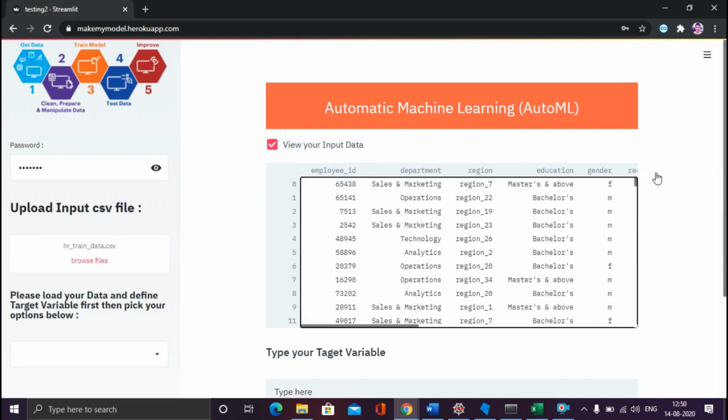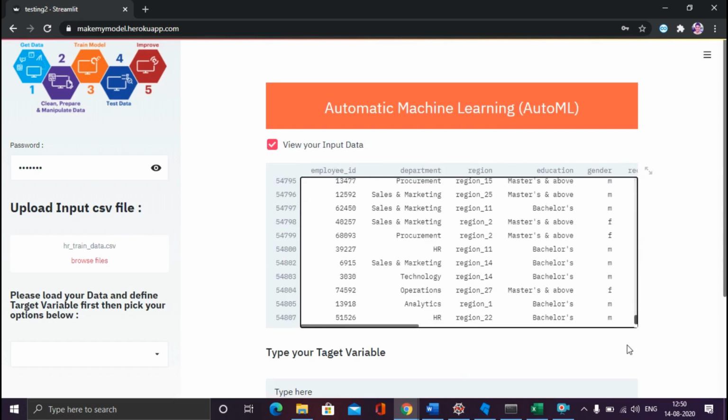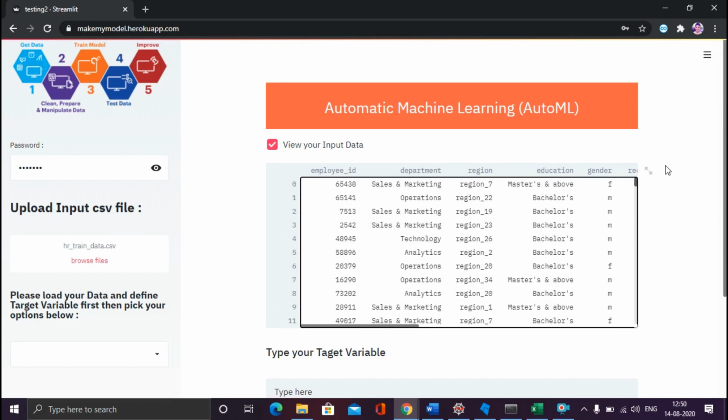Let me check the count, how many records are available here. It is 54,807. So this is a huge data set, and still we managed to upload it here, and even to see everything in the data set properly. If you see, this data set contains numeric and categorical features.